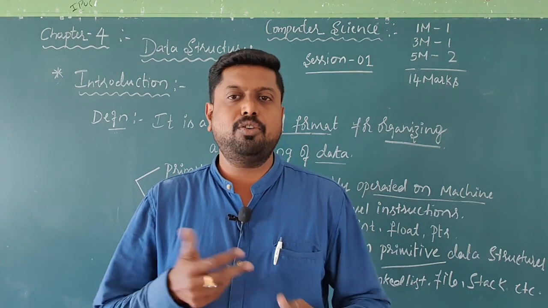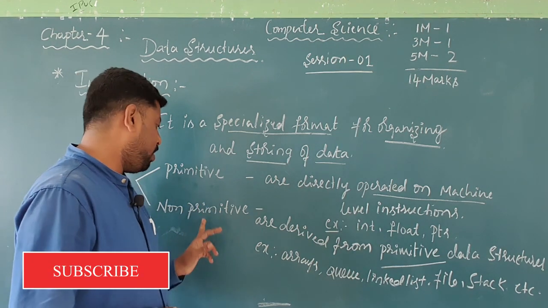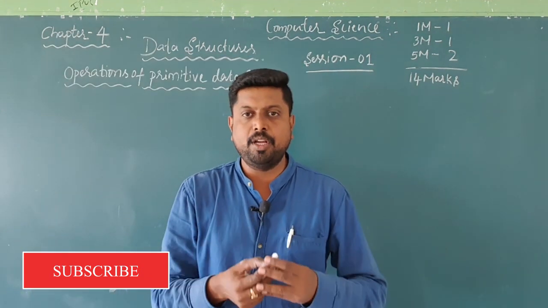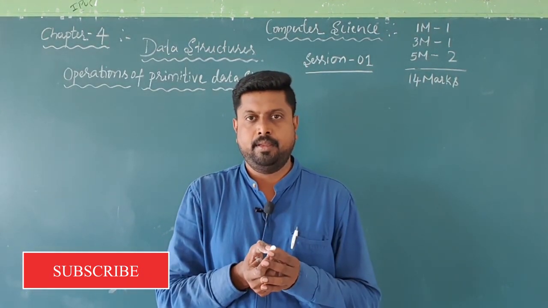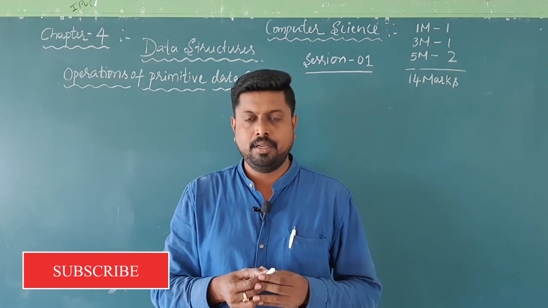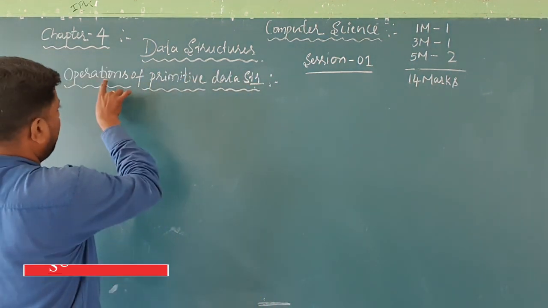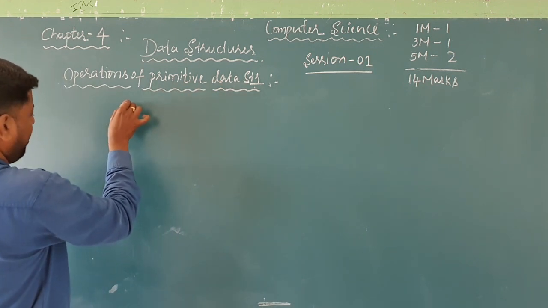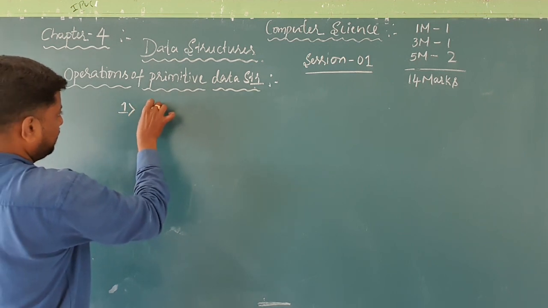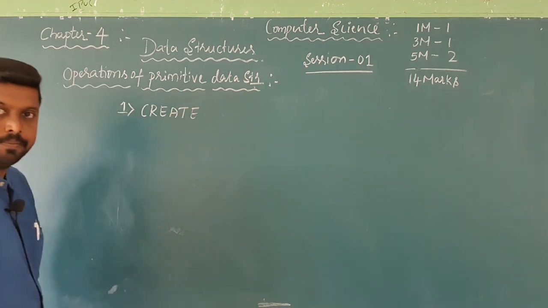After this, we are going to learn about what are the operations of the primitive data structures and what are the operations of non-primitive data structures. So coming to the operations, what are all the operations performed based on the primitive data structures? I will write on the board. We have operations of the primitive data structures like this. First one, create.